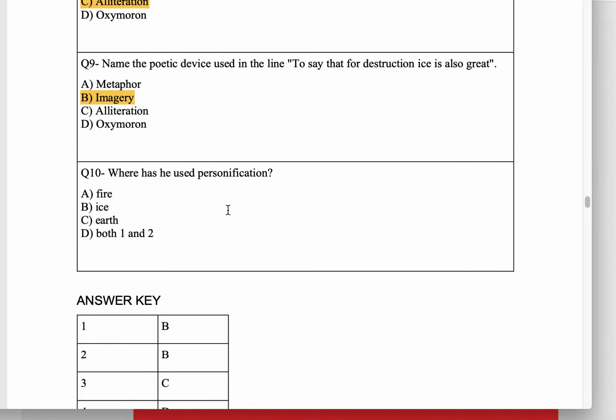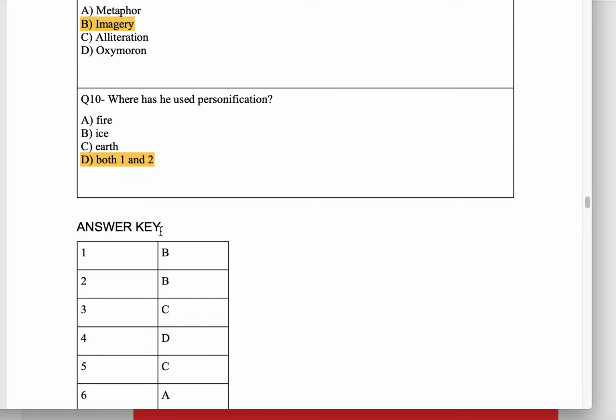Where has he used personification? He refers to the poet. Fire and ice both will destroy. So destruction, which is only an inanimate thing, is given to fire and ice. So this is personification.